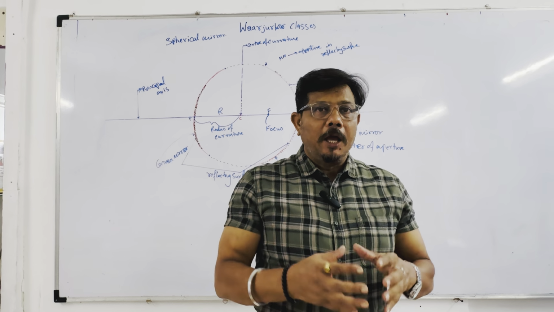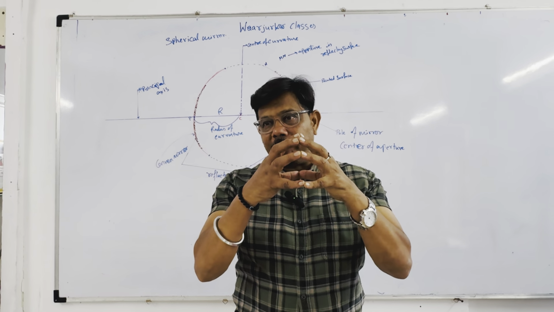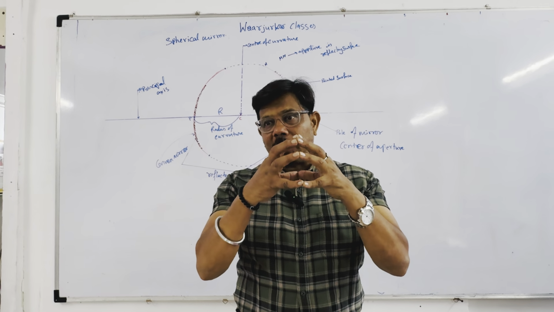ओके, if this is a glass sphere, transparent, and I cut from the center, just like a cricket ball. You have seen a cricket ball. You can see the stitches at some places, and if you remove the stitches, you will get two spherical halves, hemispheres. Okay, one hemisphere and one hemisphere. Connect them, sphere. This is a sphere, and this is a hemisphere.